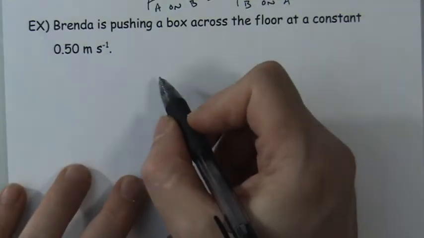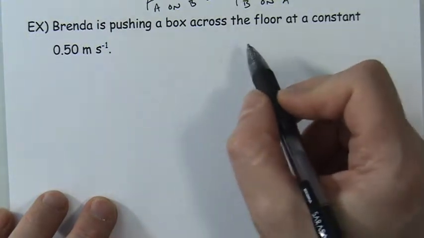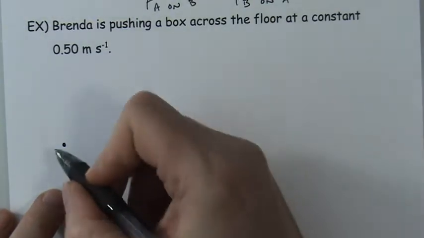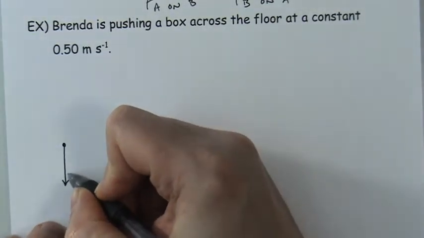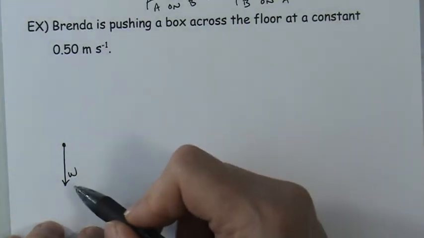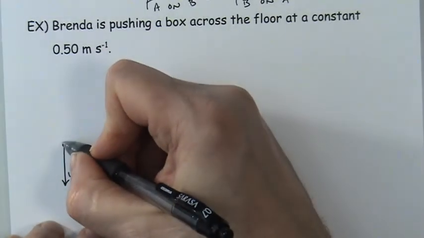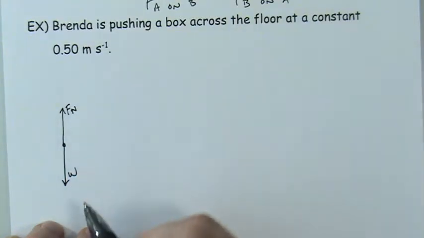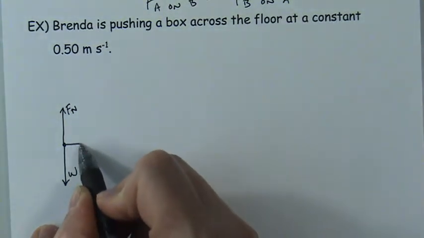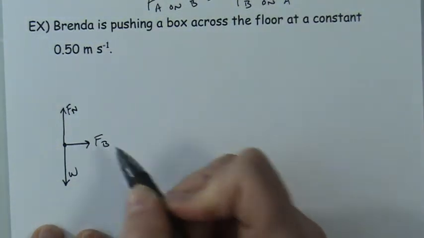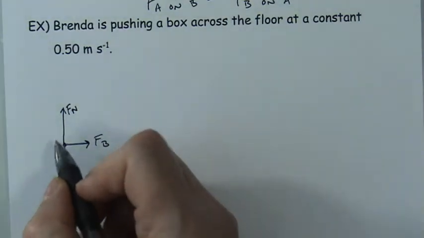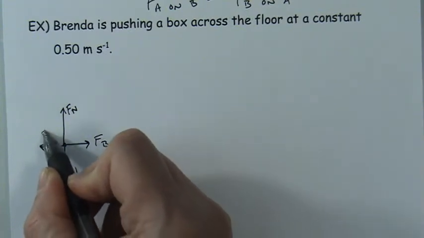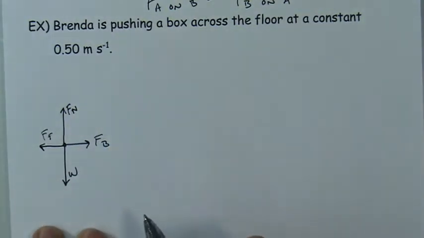So let's draw a picture, or a free body diagram, of what the box looks like. I'm going to draw the free body diagram over here to the left. So obviously there would be weight acting on the box. The floor is pushing up on the box from underneath. That's going to produce a normal force. And then we know that Brenda is pushing. I'm going to call that F_B for the force that Brenda is exerting on the box. And since I know that the box is not accelerating, that means there must be an equal but opposite force pointing backwards that is coming from the friction.